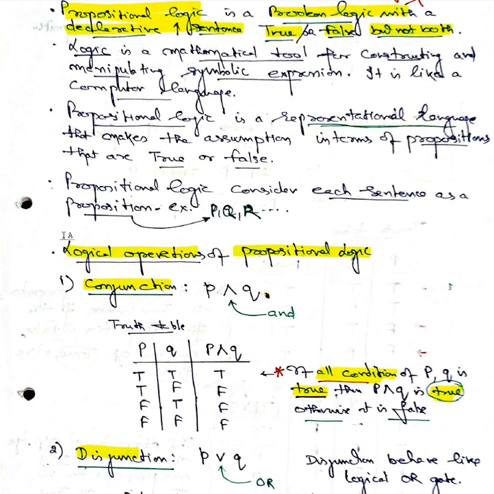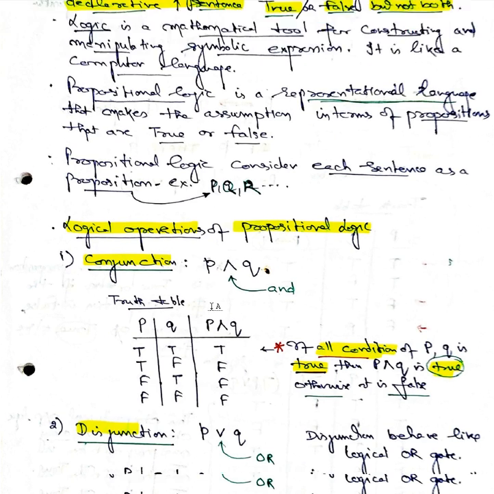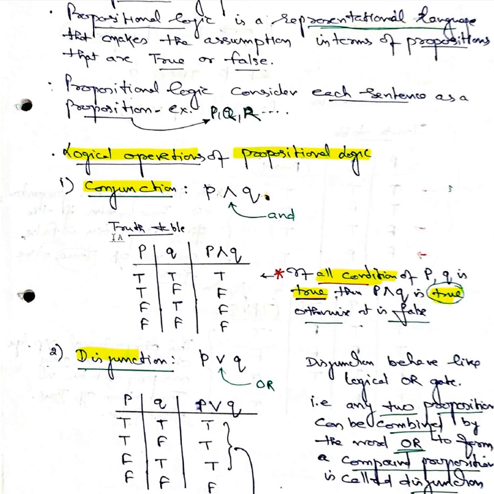So, logical operations under propositional logic. Let's take the first logical operation, conjunction. Under conjunction we define P conjunction Q, which is nothing but an intersection or an AND. In terms of a truth table with P, Q and P conjunction Q: when both are true, the result is true.